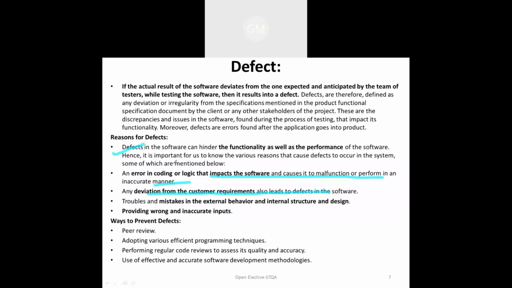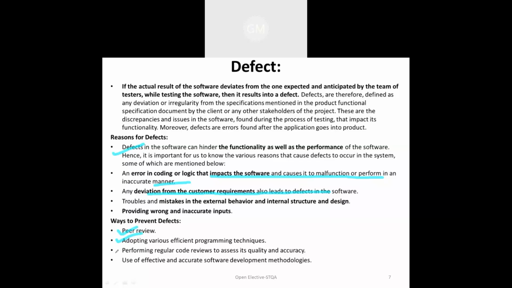Now, how can we avoid these defects? To avoid defects, we can go for peer reviews. Then we can adopt various effective programming techniques to identify defects, like choosing a programming language with interpreters, like Java and Python. They have an inline interpreter, so while writing code itself we can identify the syntax error. But for the remaining programming languages, it is difficult to understand. Like this, we can choose efficient programming techniques.